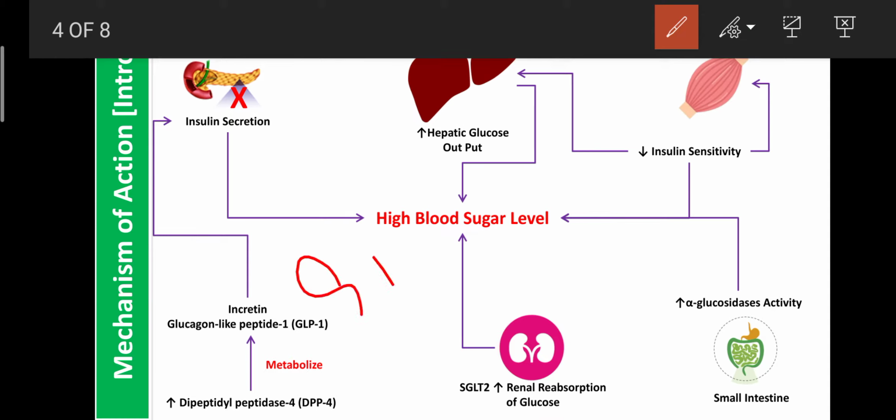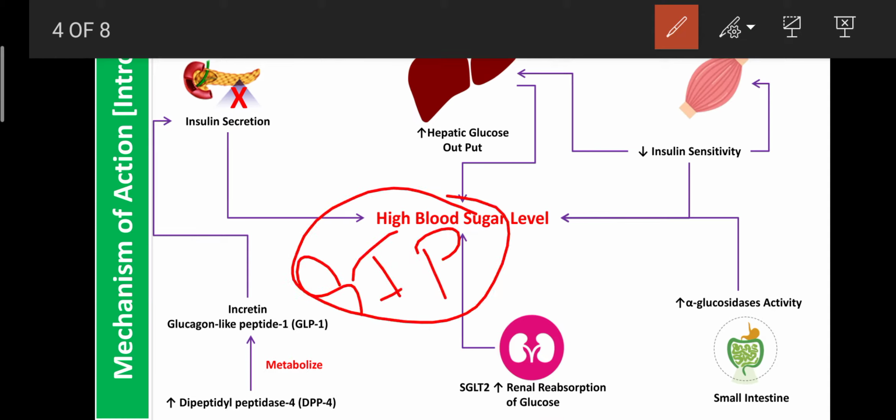This GIP is released in the duodenum and it inhibits the secretion of gastric juice. Its major function is to control the secretions from the stomach glands, or mainly inhibit them. This hormone is released in the duodenum when food comes from the stomach into the duodenum. Then the wall of the duodenum releases the gastric inhibitory peptide.